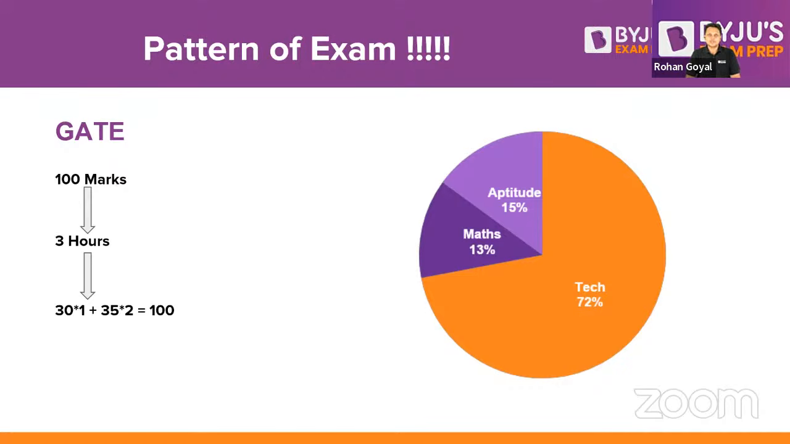Aptitude being the most scoring subject and maths being a very easy subject makes that 28% very easy for you to score. Remaining 72%, we are going to tell you what are the important topics which you can cover, and you can easily get an all India rank under 100 if you follow the session.